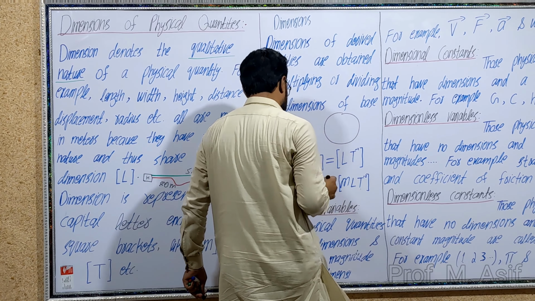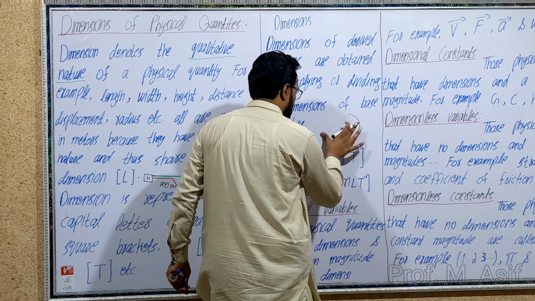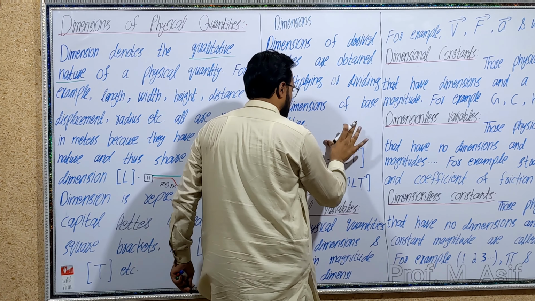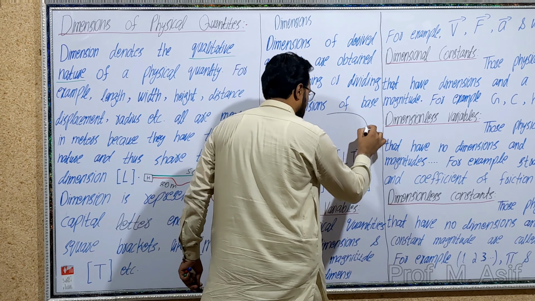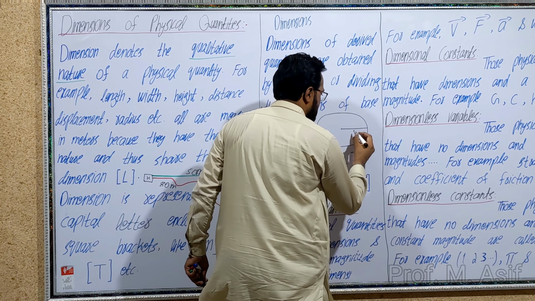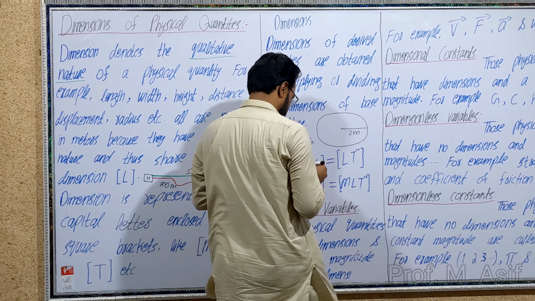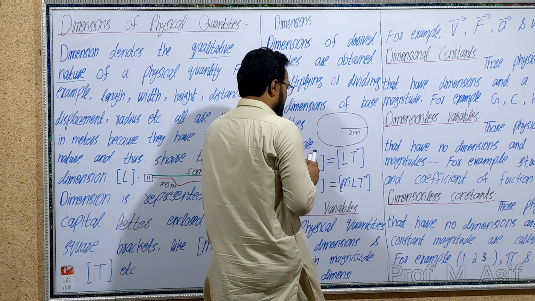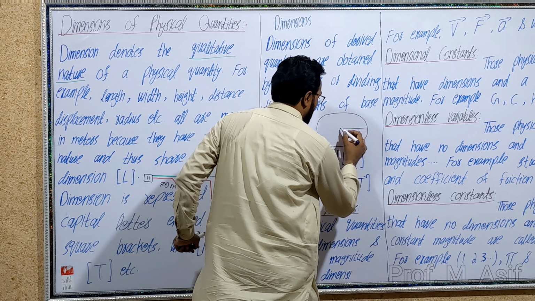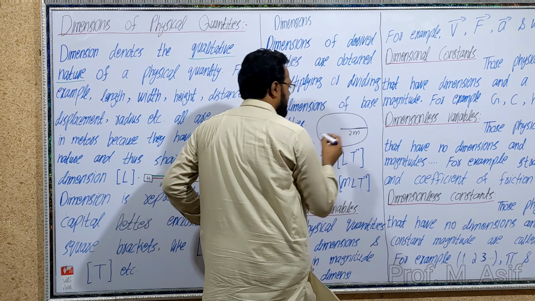And the radius of this circle, for example, is 2 meter. The radius is the distance from the center of the circle to the circumference.